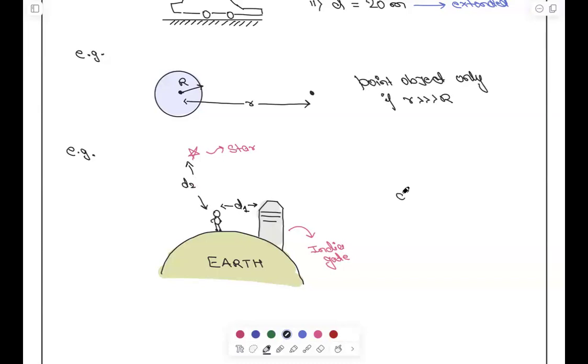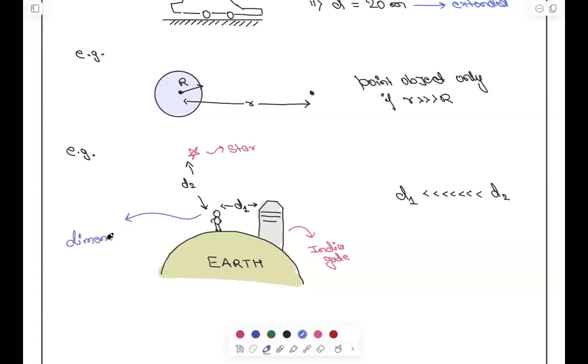We know that D1 is very, very much less than D2. So what I will say here is that the star is very small.